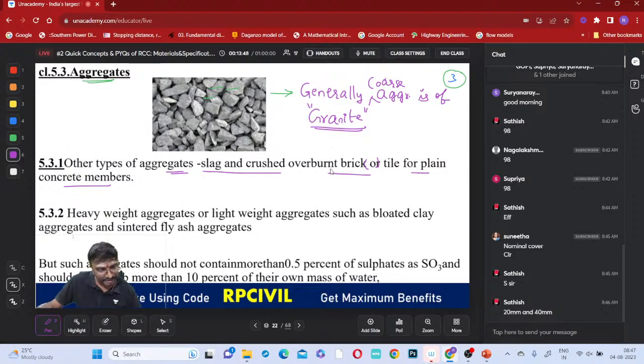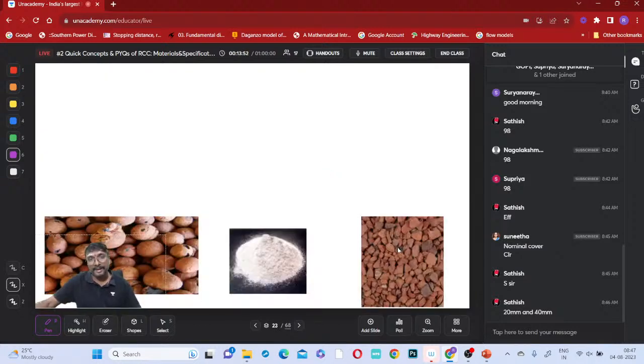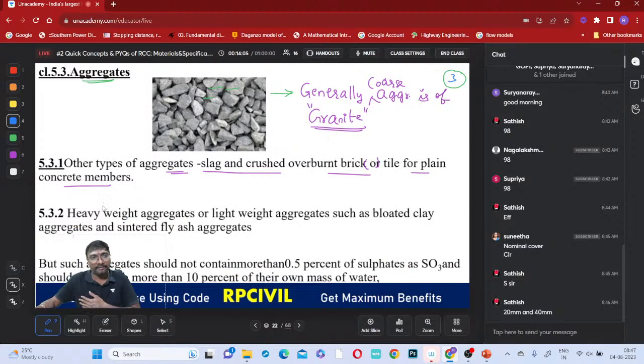Yeah, Bhunesh, good morning. Overburnt brick means that brick is burnt like this, right? This right side figure is an example of overburnt brick, or not, everyone? Next, what else will we use for plain concrete? Heavyweight or lightweight aggregates such as bloated clay aggregates and sintered fly ash aggregates, right?